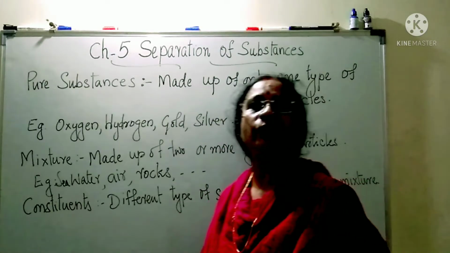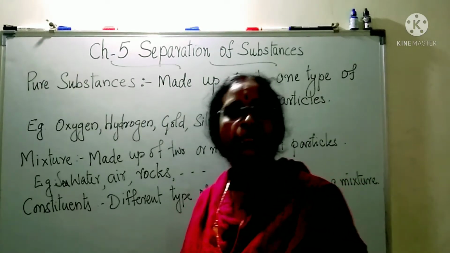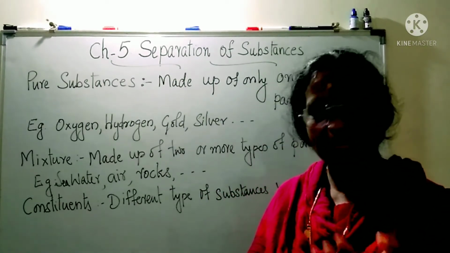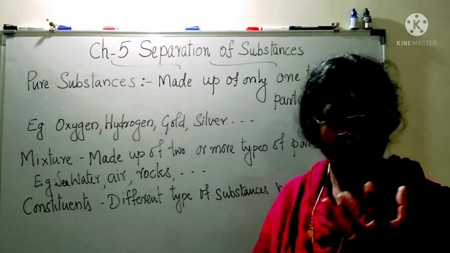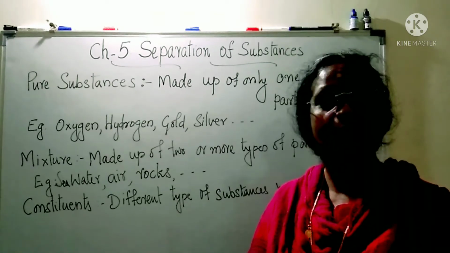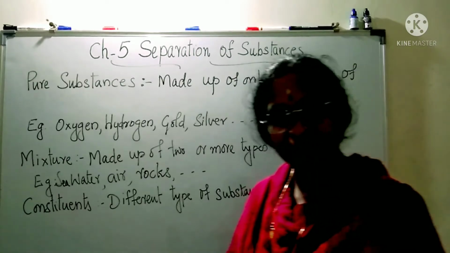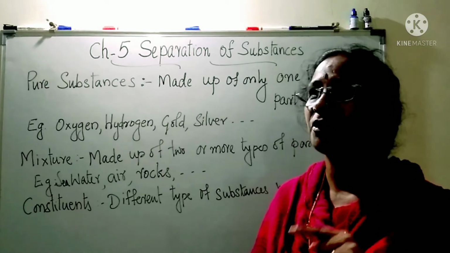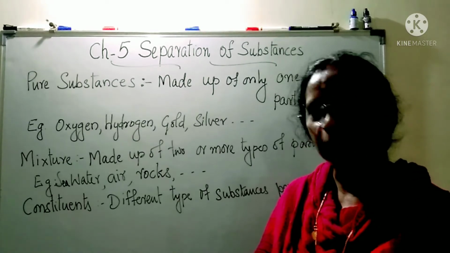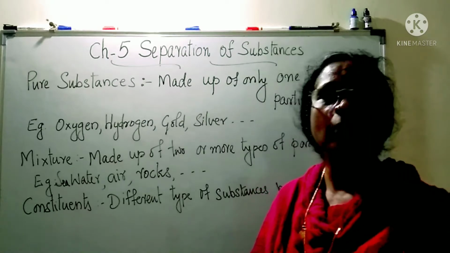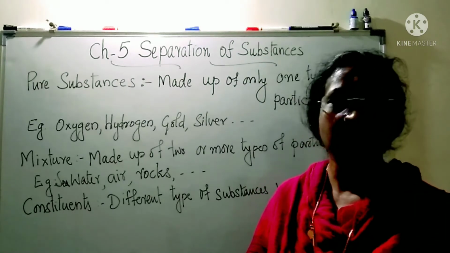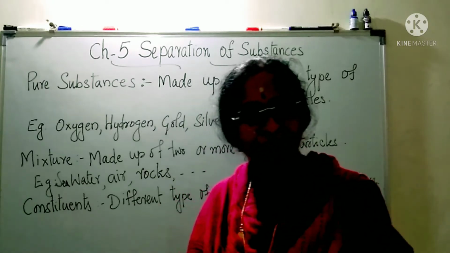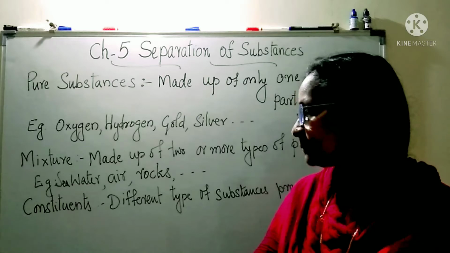Constituents. Constituents of a mixture are the various or different substances present in the mixture. For example, take chavanu as an example of a mixture. It has groundnut, maybe dry fruits also, some of them put puffed rice, what is it called, murmura. Okay, all these things are there inside. So these are all constituents.